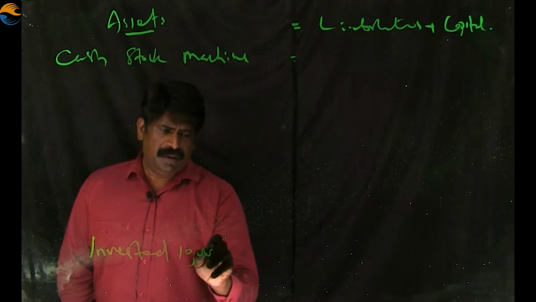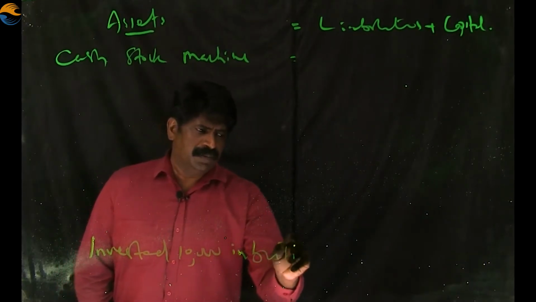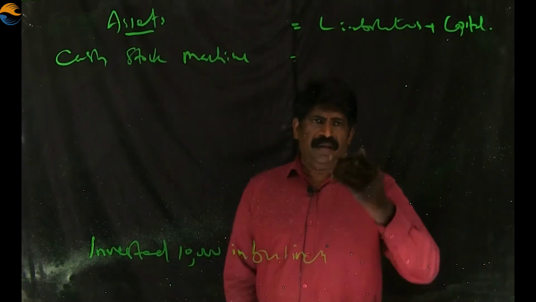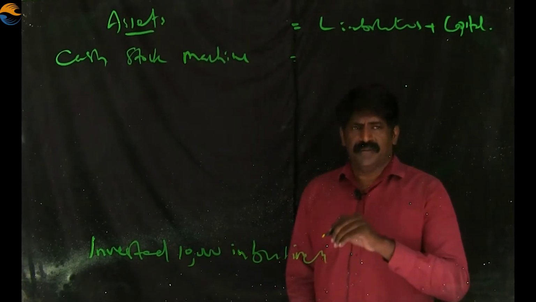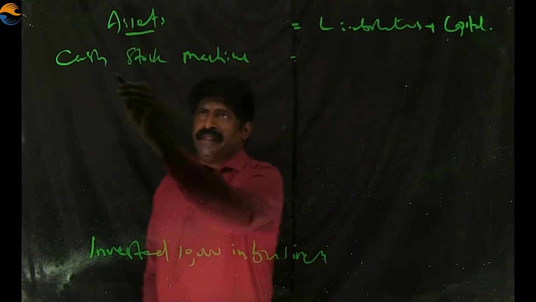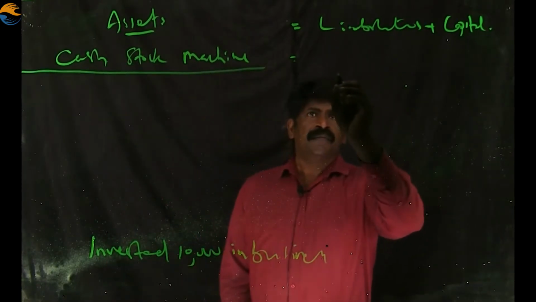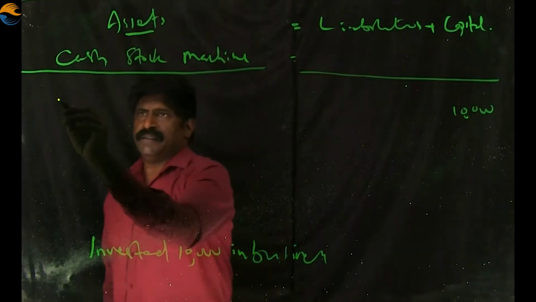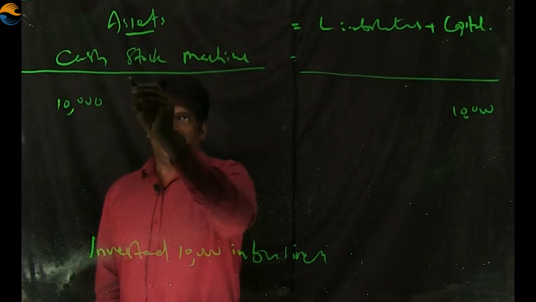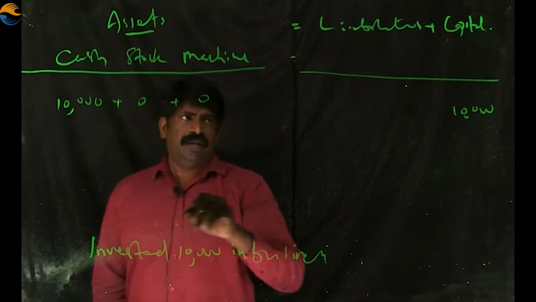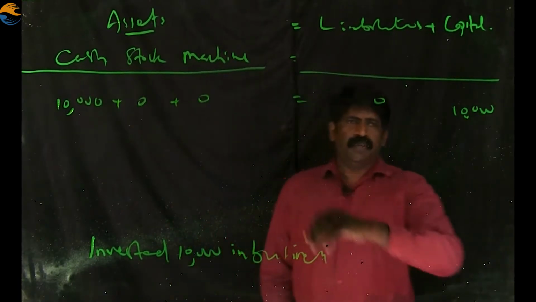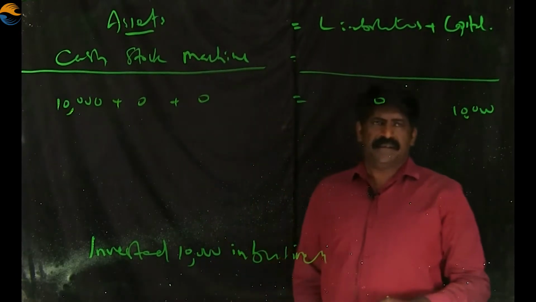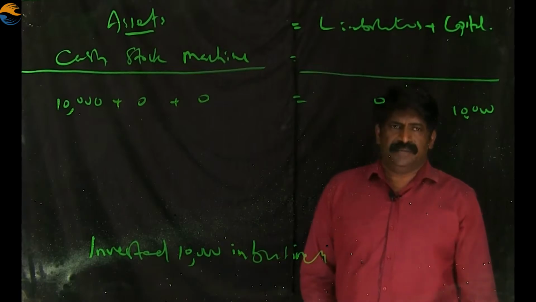Invested 10,000 in business. The accounting equation will be like this. When we invest 10,000 in the business, it is called capital and it will be in the business in the form of cash. So, the accounting equation will be like this. Capital 10,000 and then the same will be in the form of cash 10,000. There is no stock, no machine and no liability. When you check both sides of this equation, on the left side there is 10,000 as cash, on the right side 10,000 as capital.